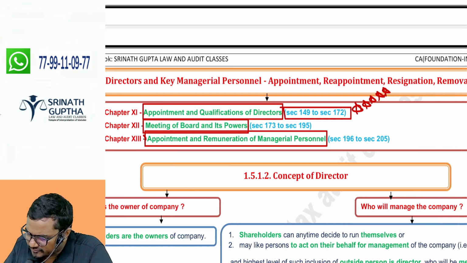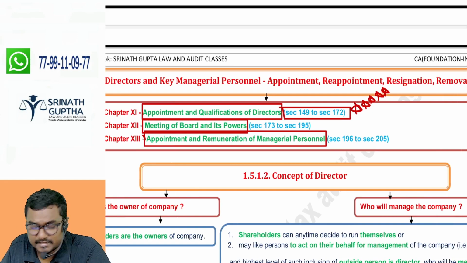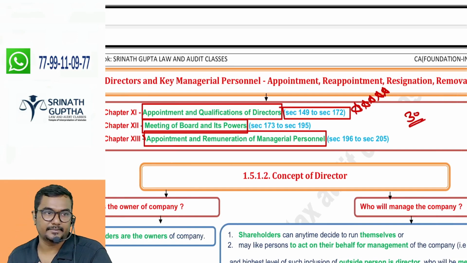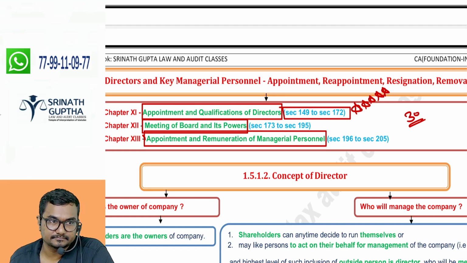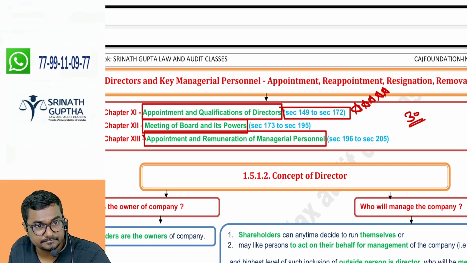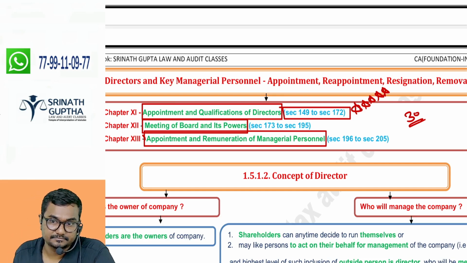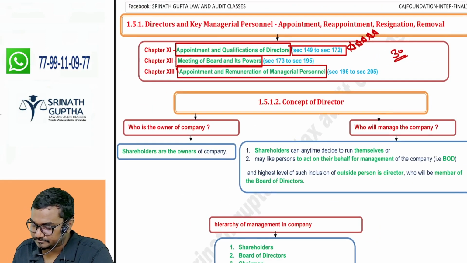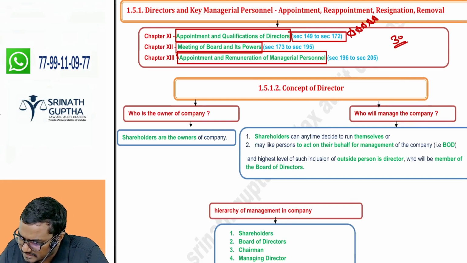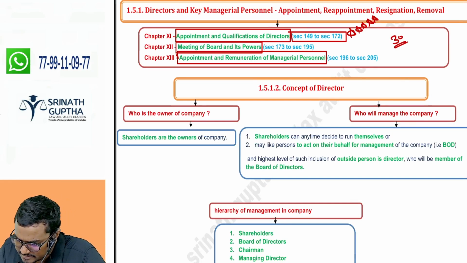These three chapters' weightage is around 25 to 30 marks out of 120 marks, nearly 30 marks. Whatever we are discussing is exclusively from the initial material itself.